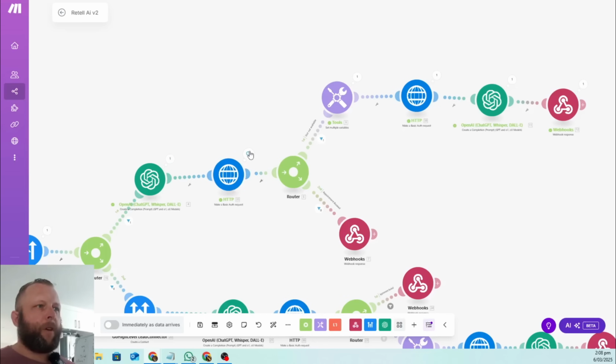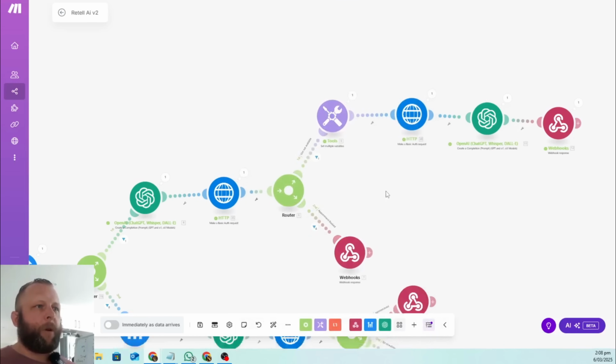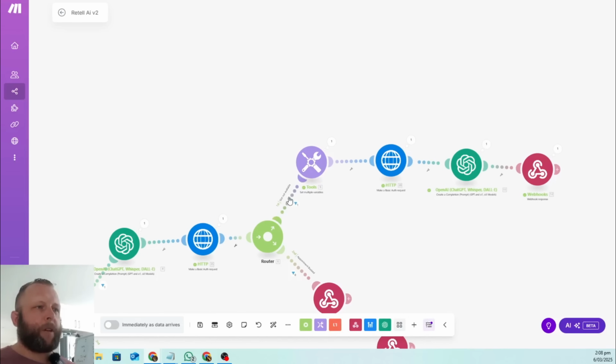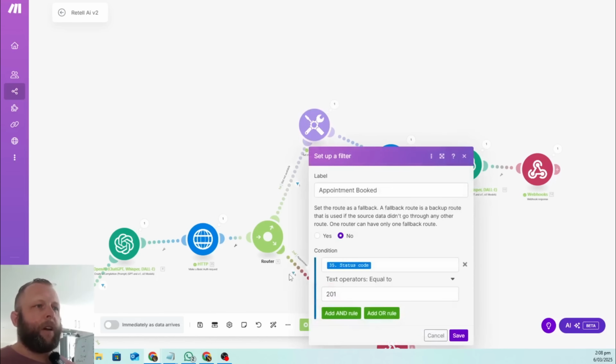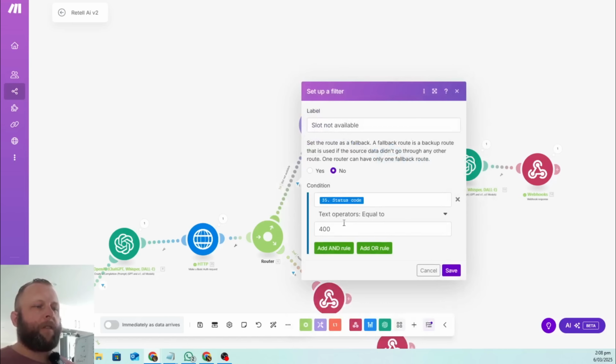And it's come through here and it's given an error. Sorry, it's given status code 400 saying, hey, the slot you've selected is no longer available. So that's where our little filter in here is going to happen. So come in here. It doesn't have 201, but it's got status code 400.